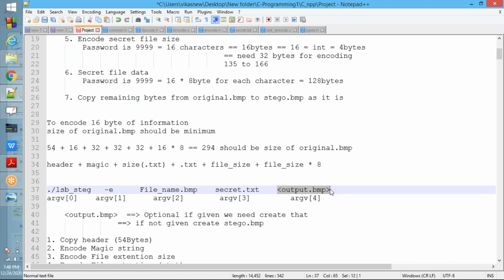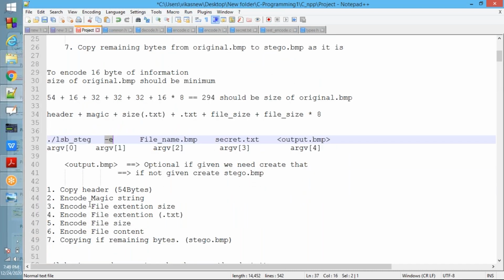These are the command line arguments you need to give. -e is for encoding and -d is for decoding.